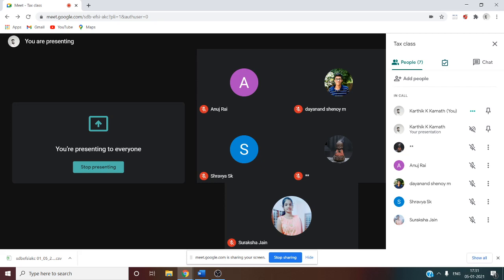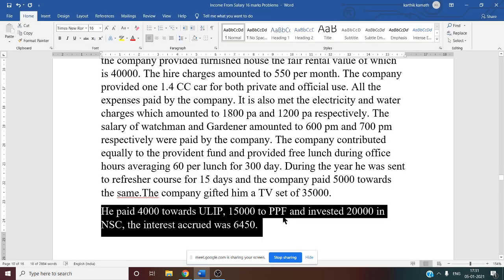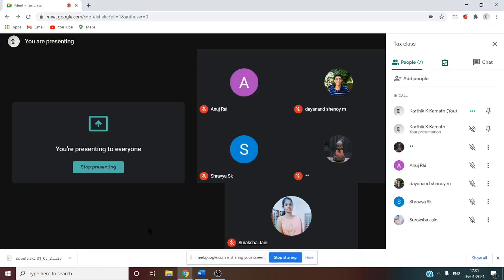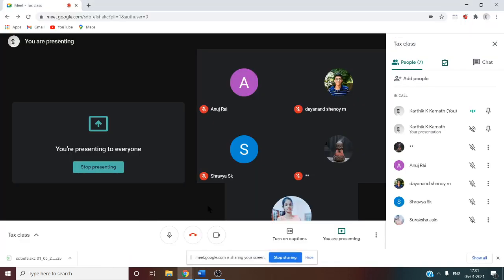Next thing, 15,000 to PPF. PPF, Public Provident Fund. Whether contribution by an employee to PPF is eligible under 80C.